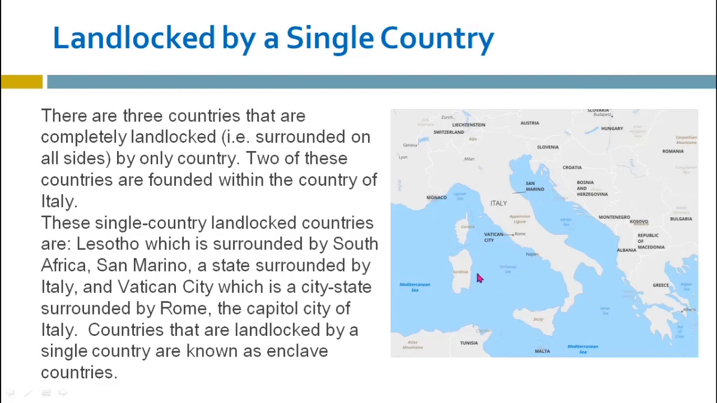San Marino and Vatican City are the two landlocked countries which are single-handedly surrounded by Italy. So they are also found in Italy. These single country landlocked countries are Lesotho, which is surrounded by South Africa, San Marino, a state surrounded by Italy, and Vatican City, which is the city surrounded by Rome, the capital city of Italy.